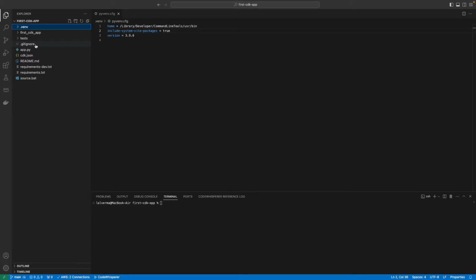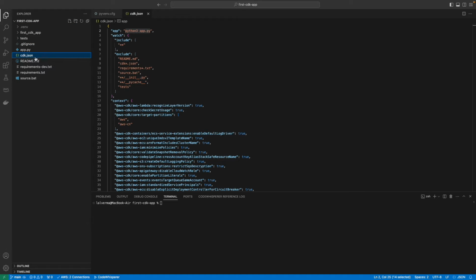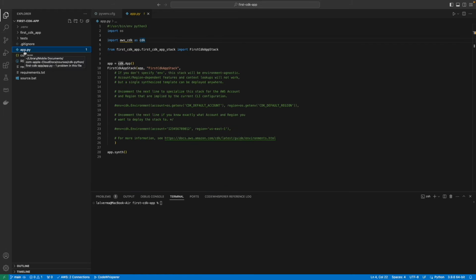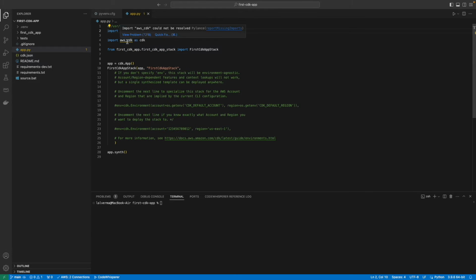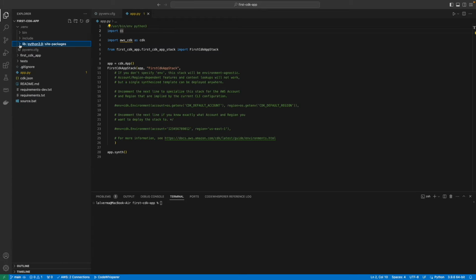.gitignore is created by default, which we will use eventually. cdk.json is the primary reference file for the CDK command. If you look inside this, it contains multiple things. The most useful thing here is the command to run the CDK app. The CDK command triggers the python3 command with the app.py file as the argument. app.py is available here. This provides an entry point for the CDK application. It's importing the os module by default. Then it's importing the AWS CDK, which is available through the site packages.